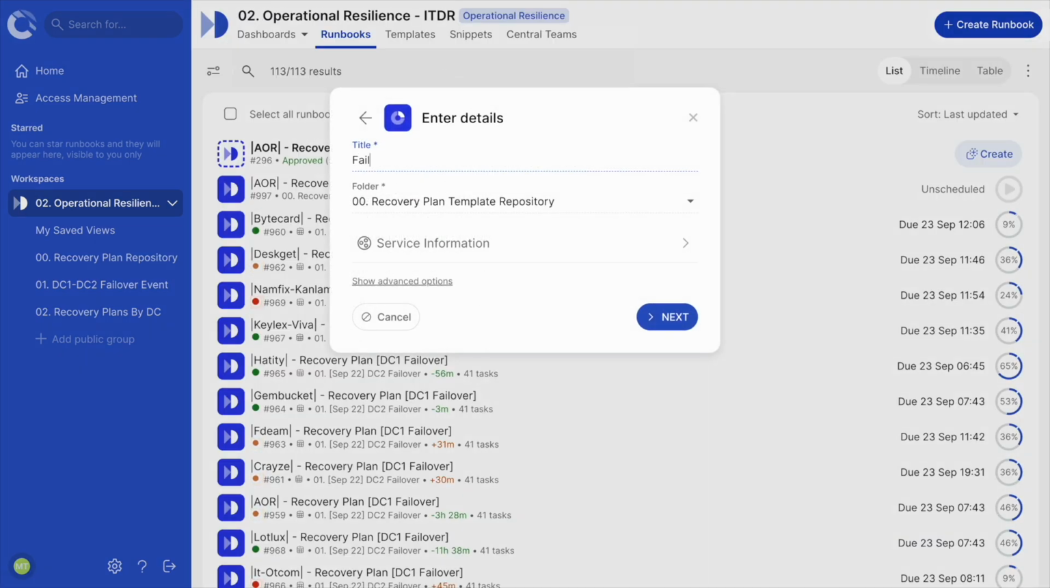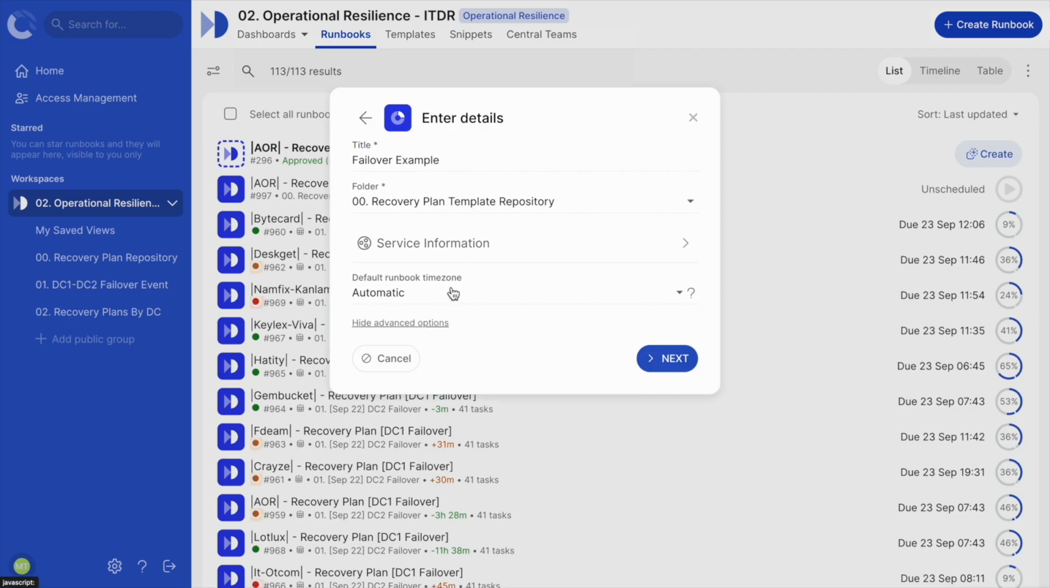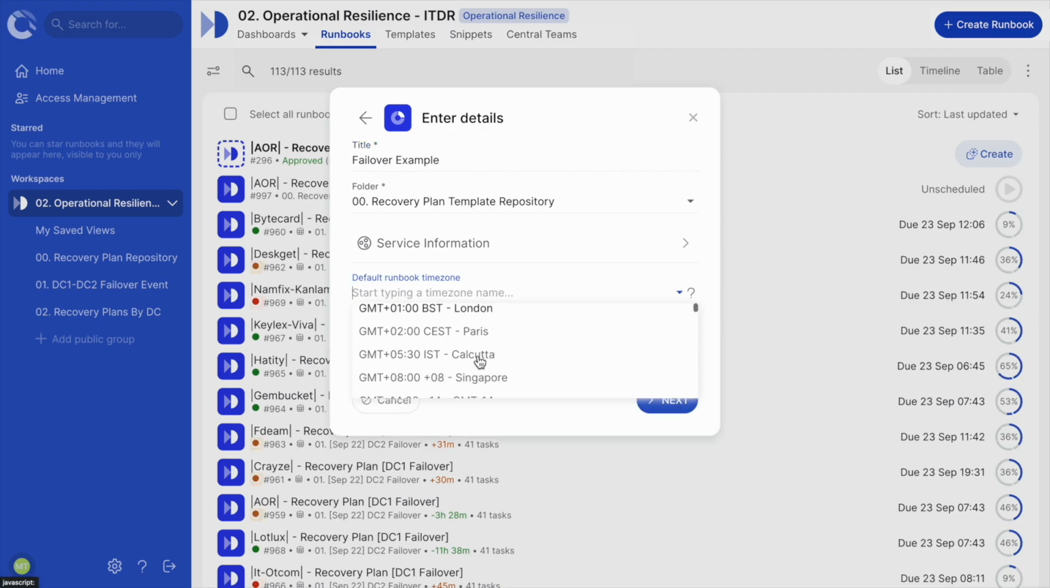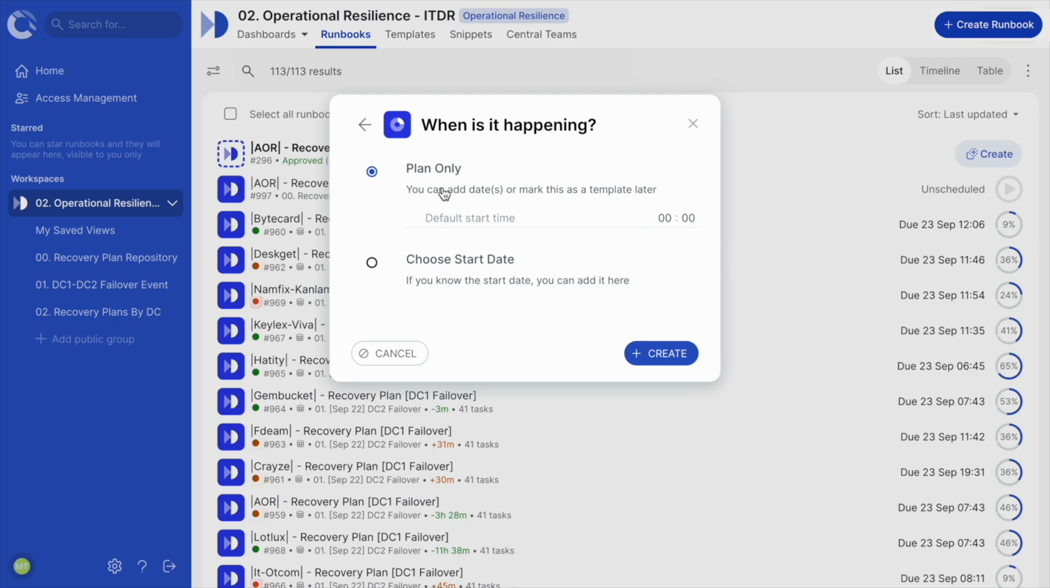In this window, I can give my runbook a title and choose which folder it should be stored in. You can leave this as default if no other folders are available. Below, we have advanced options where we can choose a specific time zone and assign runbook admins. Now we can choose to build the runbook in plan mode or give it a scheduled start date. Note that in plan mode, you can specify what time of day you want the runbook to start. This can be changed later. Now click Create.